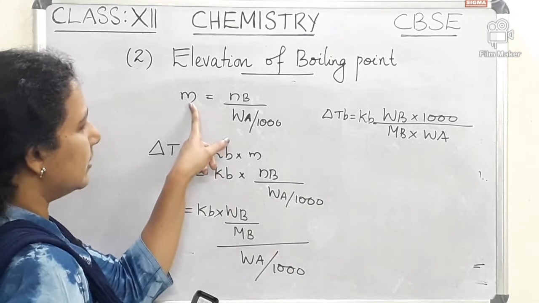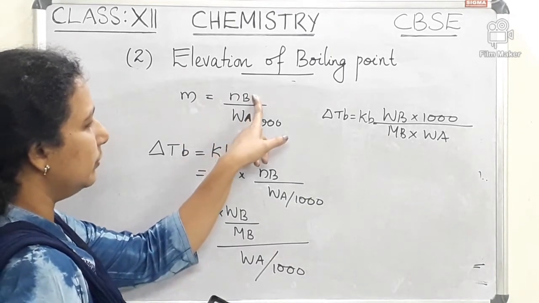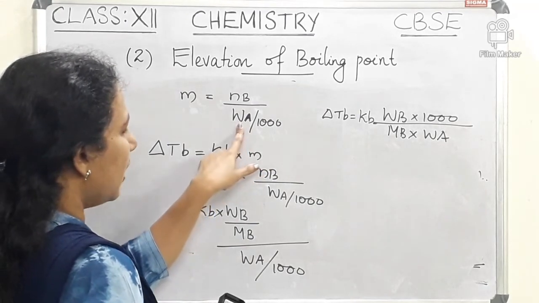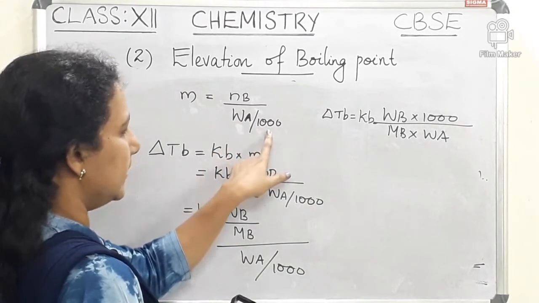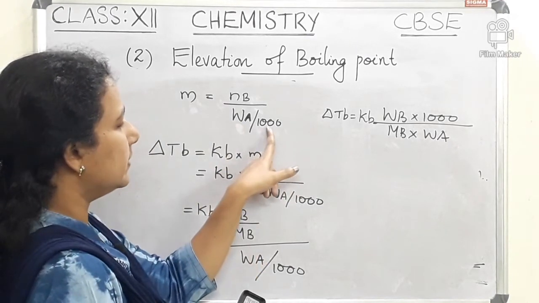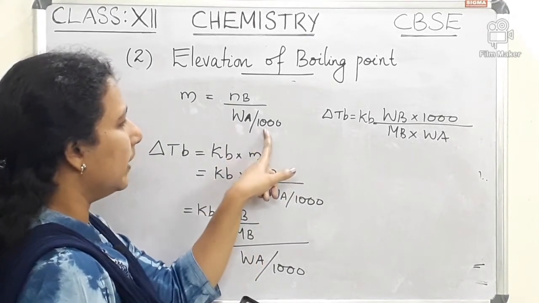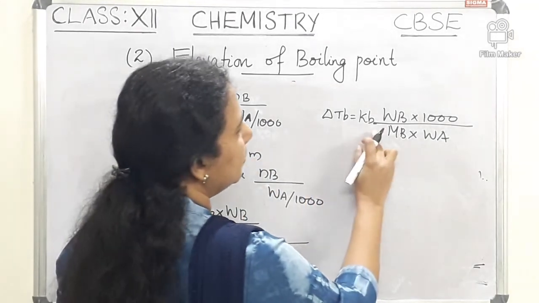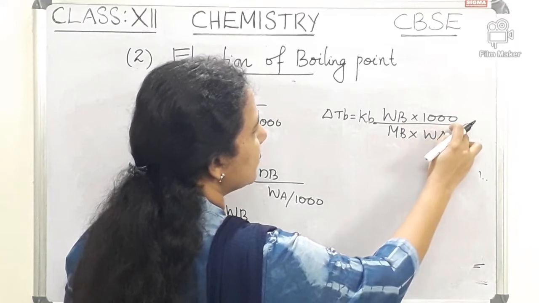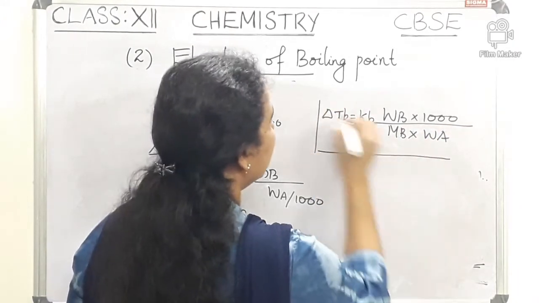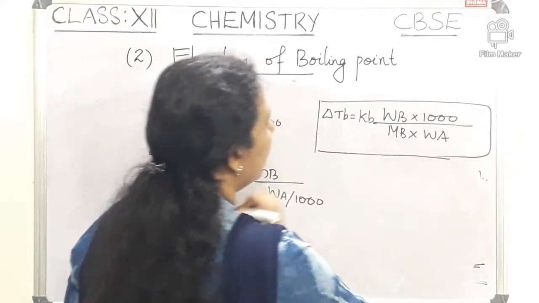Since molality is the number of moles of the solute per mass of the solvent in kilogram, we have to divide WA by 1000. So delta TB is equal to KB into WB into 1000 divided by MB into WA. This is the equation for elevation in boiling point.